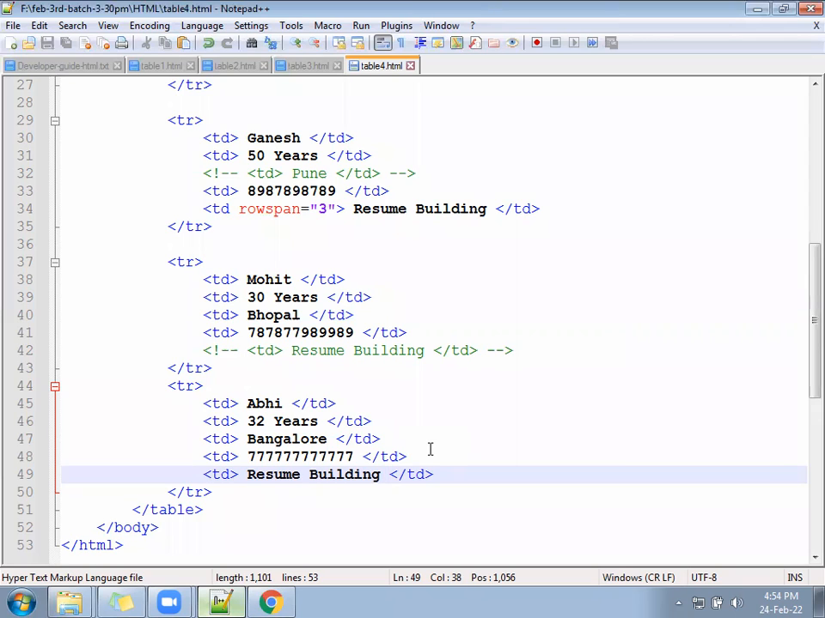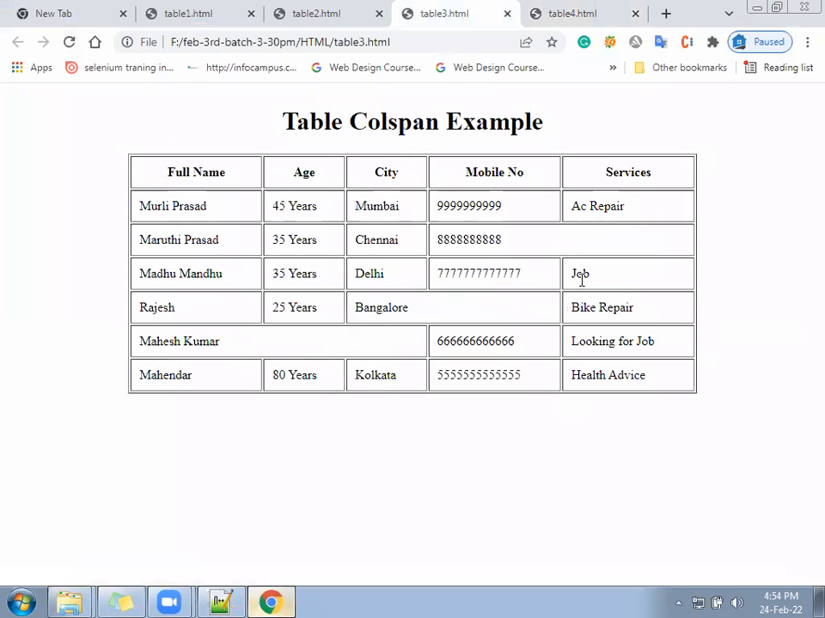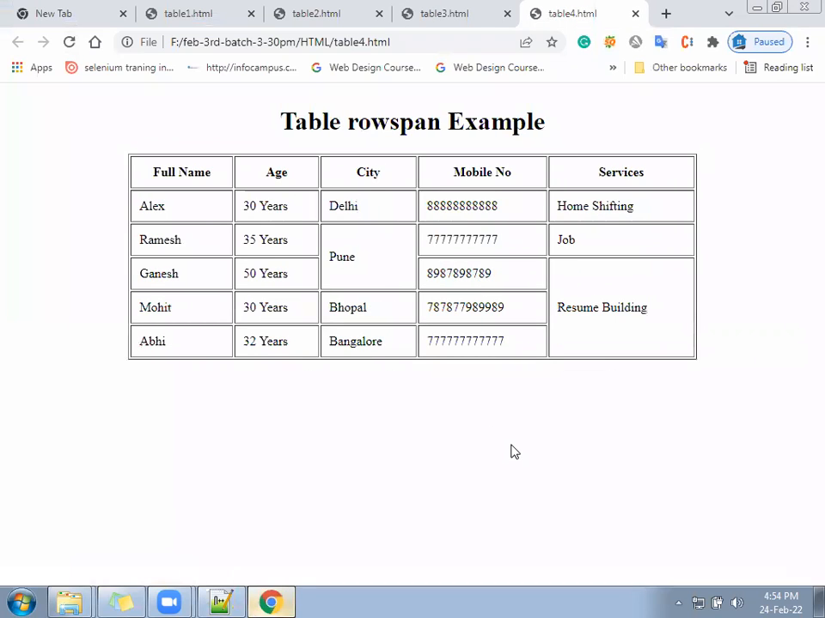Written? How many rows have we written? Rows 1, 3, and then this column, the last column must get commented. This one should get commented. Correct? Then you will see it looks like this. This is called row span, and this is called column span. Okay, so just wait for 1 minute.